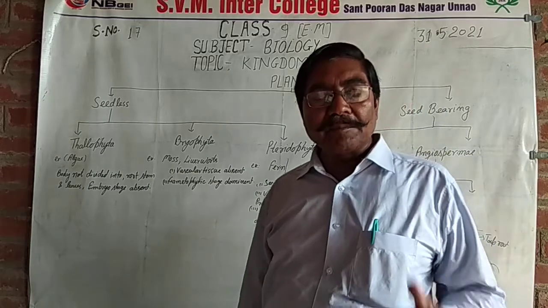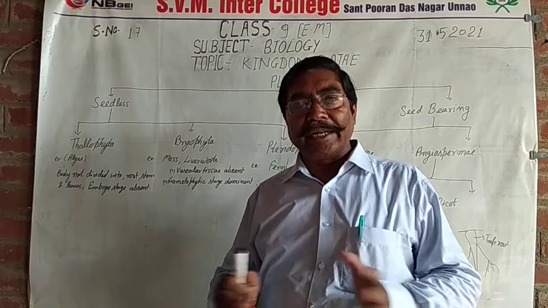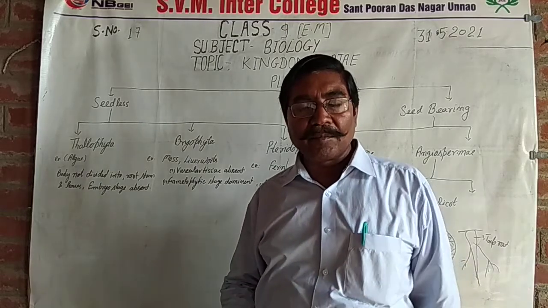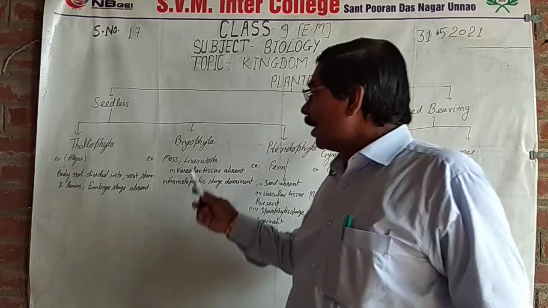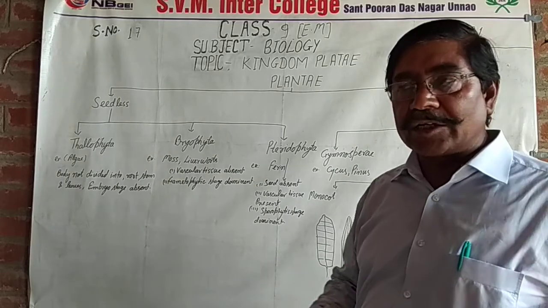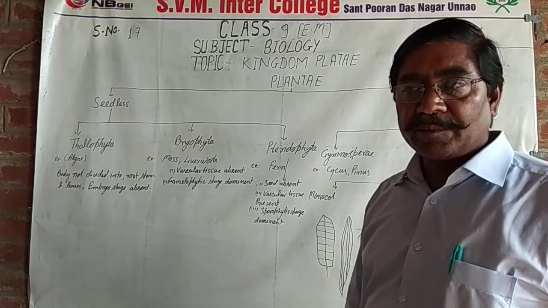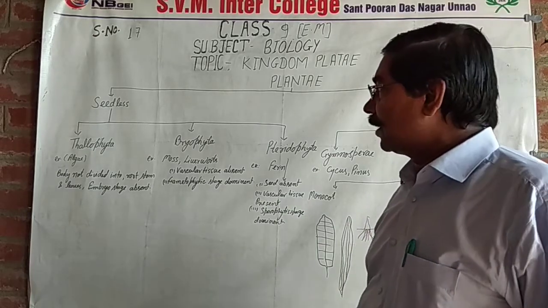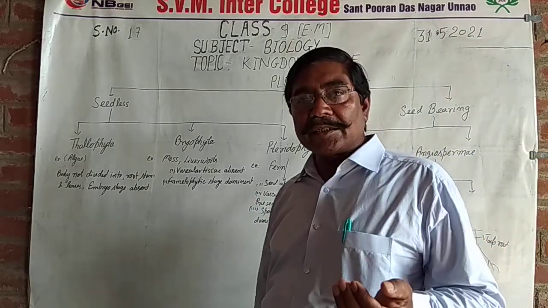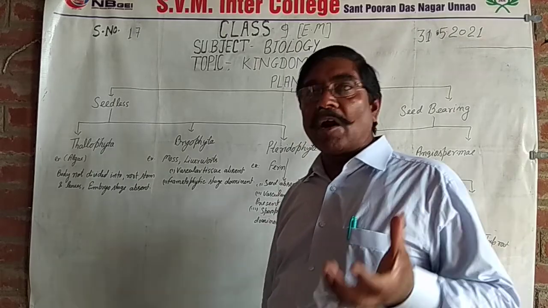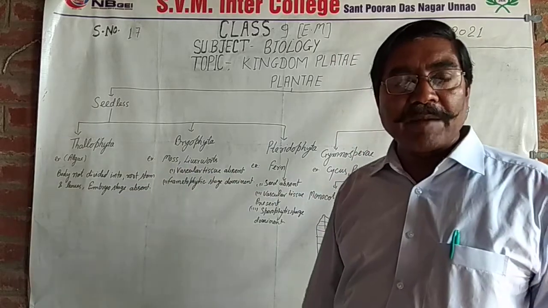Bryophyta. These plants are amphibious in nature. They grow in aquatic as well as terrestrial habitats. So these are called the amphibians of the plants. Bryophyta have no vascular tissue, but the gametophytic stage is dominant, which means the dominance of the haploid plant body. Moss and liverworts are examples of Bryophyta.